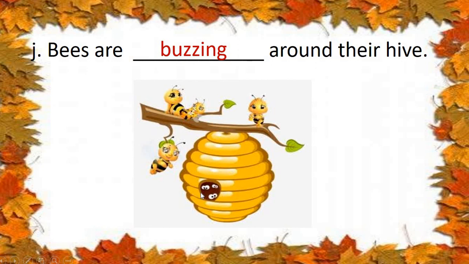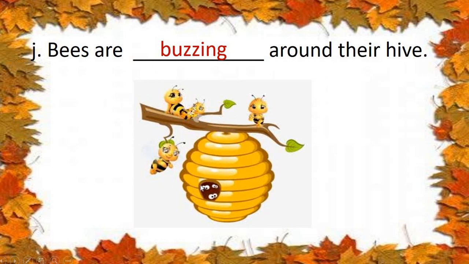You know this hive? Bees live in a hive, no? Yes. So the word is buzz. B-U-Z-Z. We are adding ING to show that the action is happening now. It is not over. Bees are still buzzing.